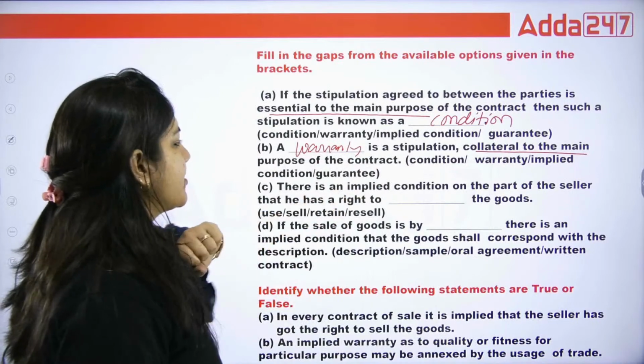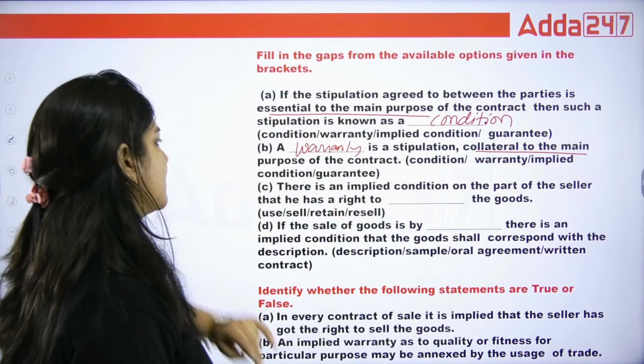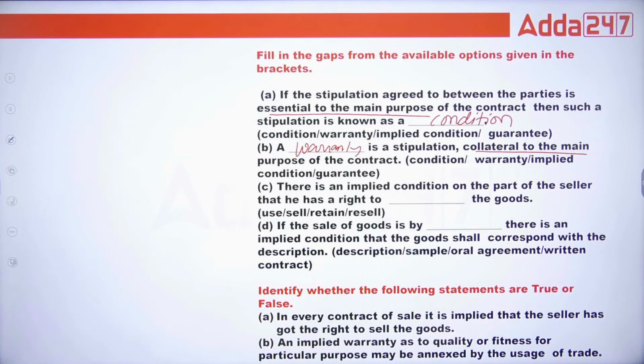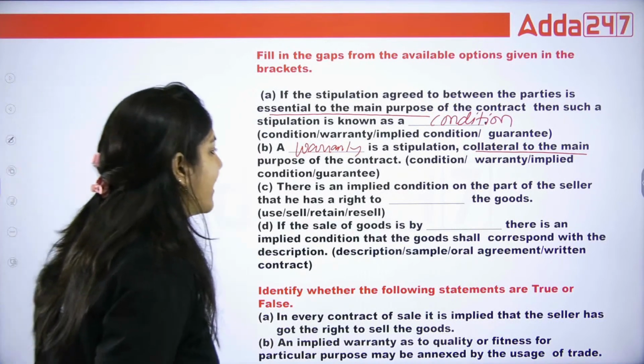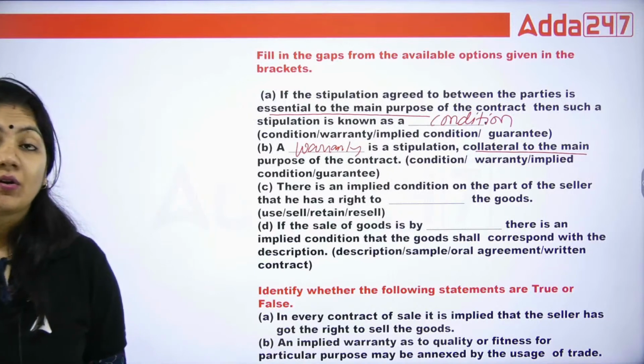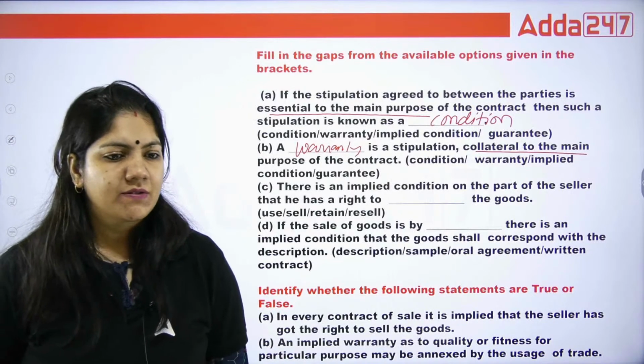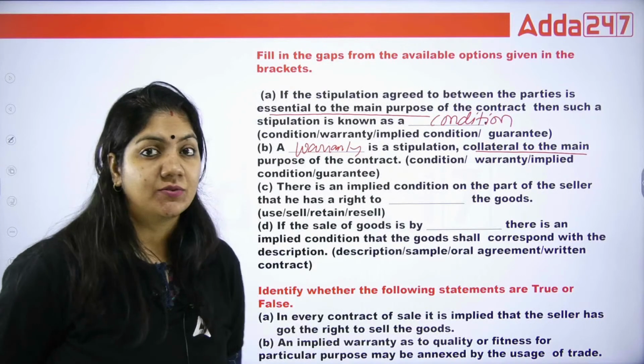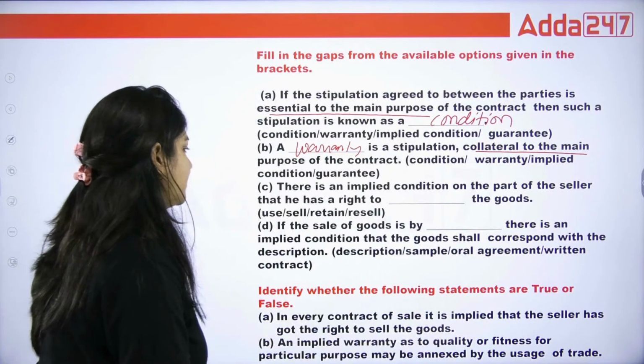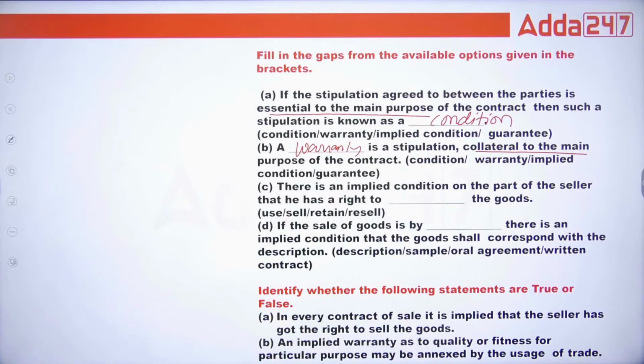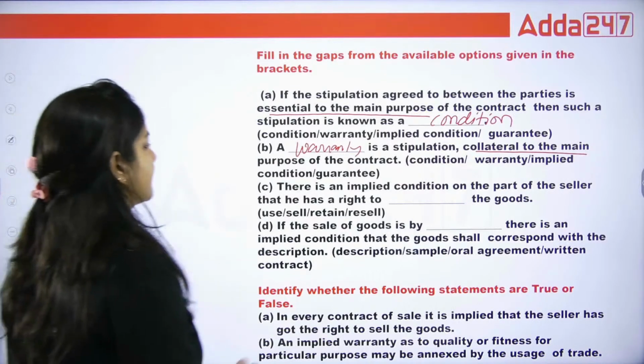There is an implied condition on the part of the seller that he has a right to dash the goods. It means right. If the buyer is not able to pay the full price, so the seller has the right to what? Use, sell, resale? What is the right answer? Right to sell the goods. Okay?